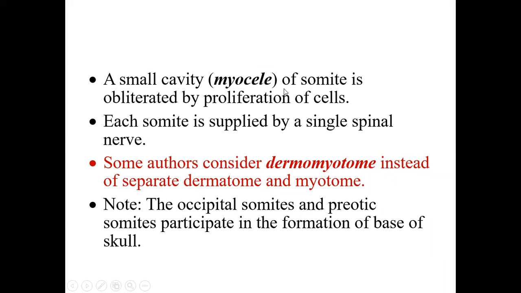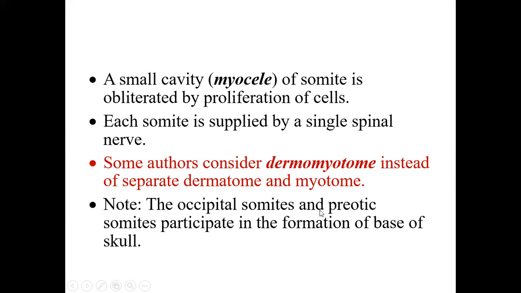A small cavity, the myocele of the somite, is obliterated by the proliferation of the cells, and each somite is supplied by a single spinal nerve because they are arranging around the notochord, and then around the neural tube, which will be forming the spinal cord. Some authors consider the dermomyotome instead of a separate dermatome and myotome.